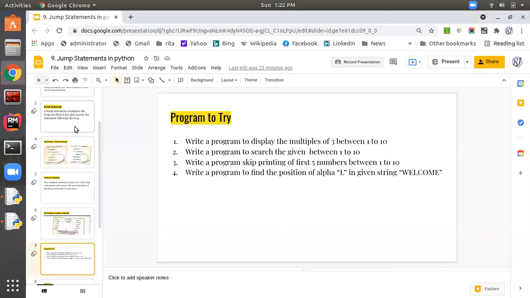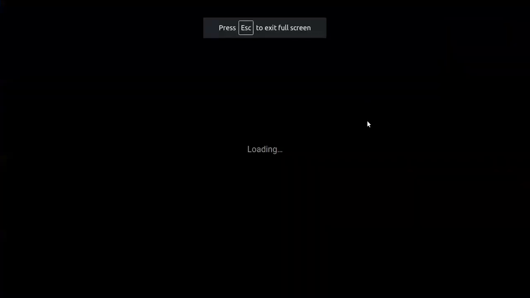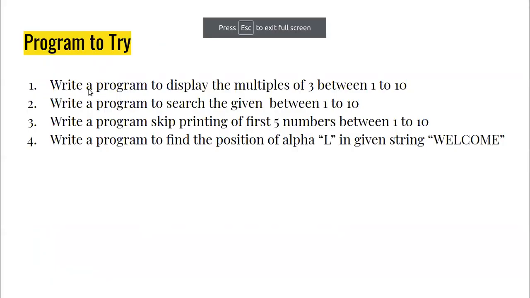Let me come back to the presentation. So you can try these examples in Python. These are the 4 exercises which you can easily attempt using the continue and break statement. First, write a program for multiples of 3 between 1 to 10. Then write a program to search the given number between 1 to 10. Write a program to skip printing of the first 5 numbers between 1 to 10. Then another is write a program to find the position of alphabet L in the given string welcome. So these programs you have to try on your own.